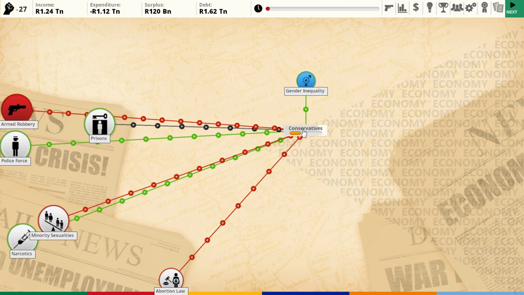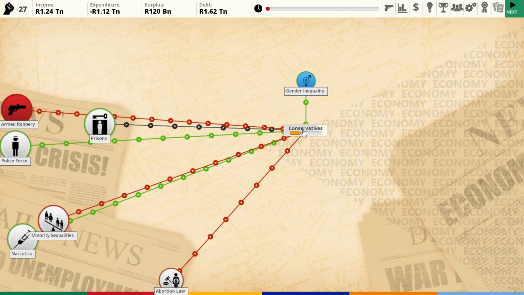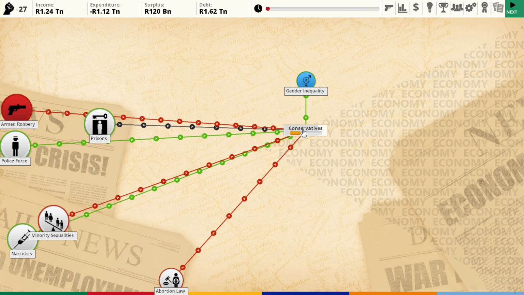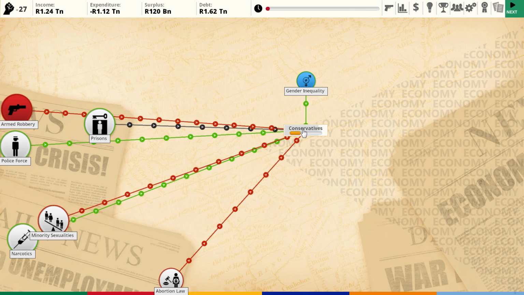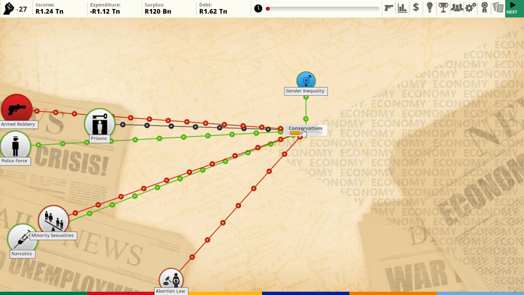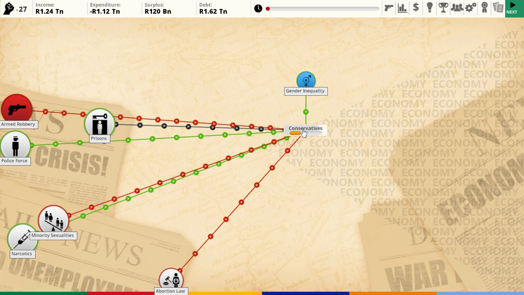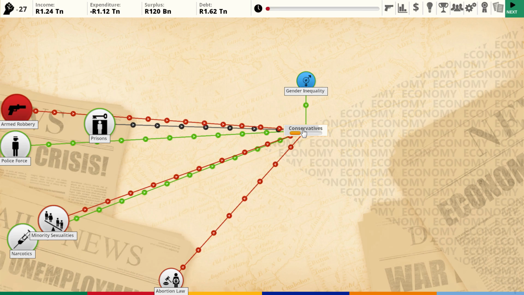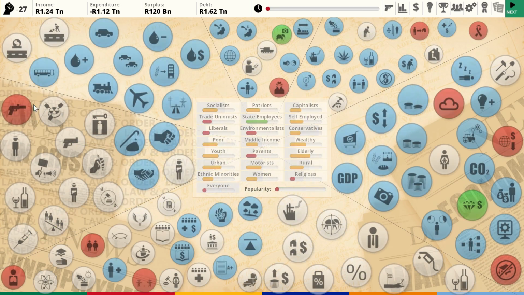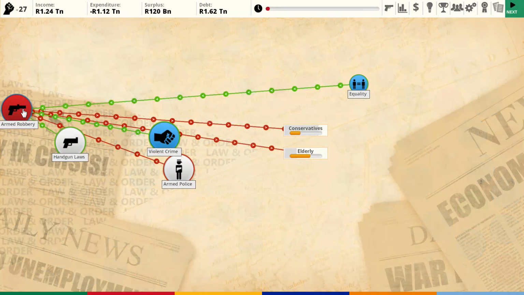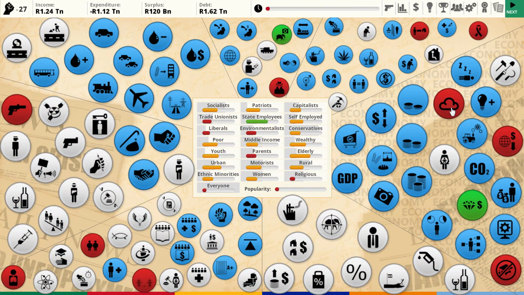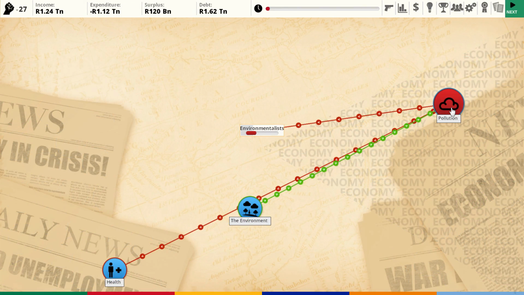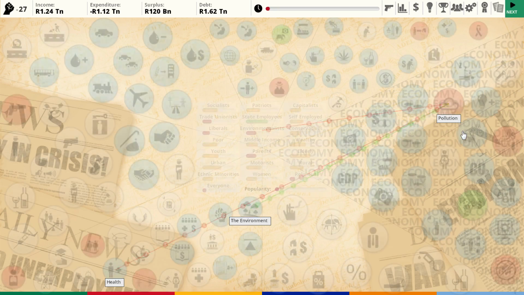Gender equality is good. The abortion law is looking pretty bad. Depending on the speed at which these arrows are moving towards this particular group, it's going to impact them a little bit more. But I think we should fix something about the armed robbery. Maybe we should just accumulate popularity first before I start enacting other things. What is this? Pollution. We're going to have to deal with that. I mean, environmentalists.